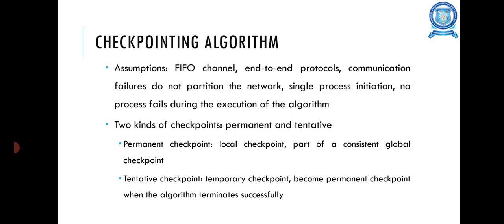There are two kinds of checkpoints. The first one is permanent, and the second one is tentative. A permanent checkpoint is a local checkpoint that is part of a consistent global checkpoint. A tentative checkpoint is a temporary checkpoint that becomes a permanent checkpoint when the algorithm terminates successfully.